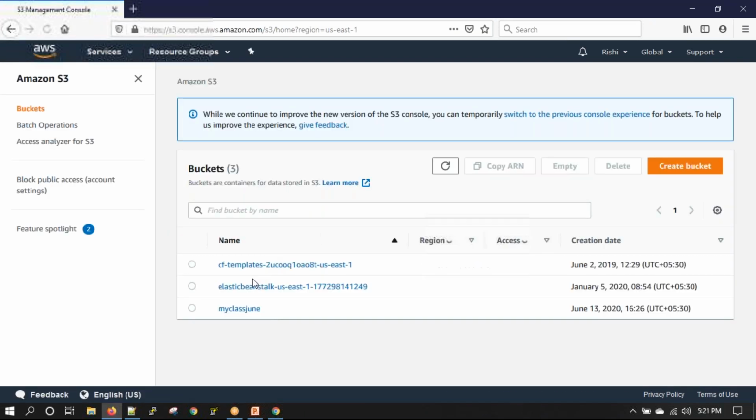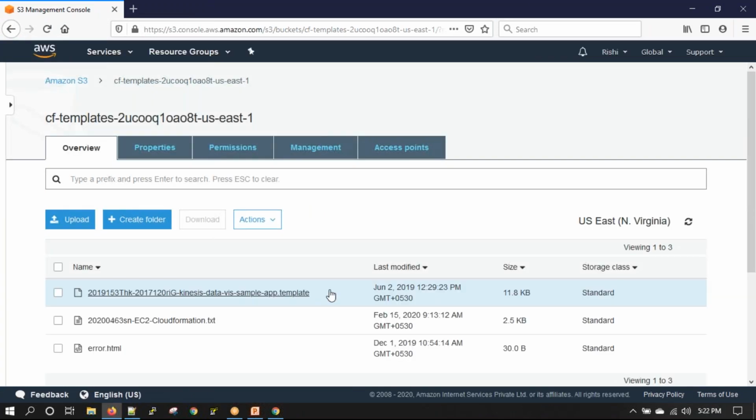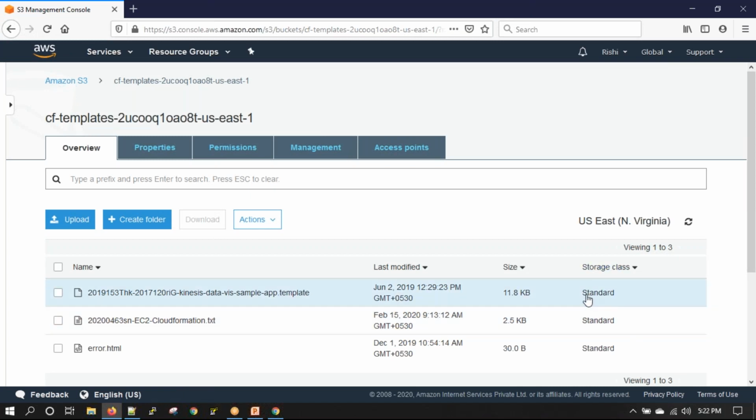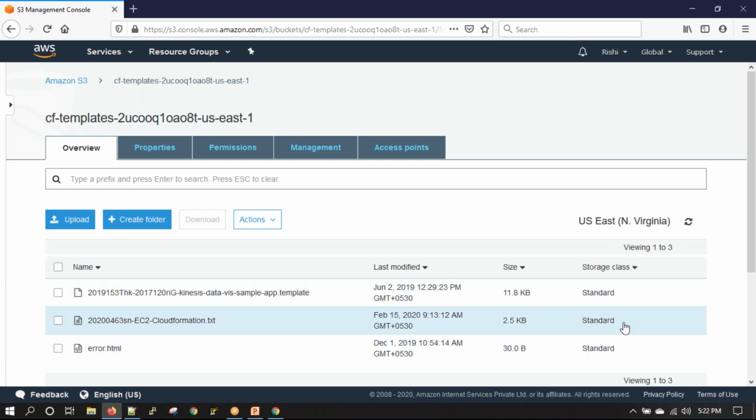Just to give you an example, this says storage class as standard. If I apply the transition rule, after 30 days this will change to standard IA, S3 IA. So this is where you can see the change if you apply a lifecycle rule. Fine.